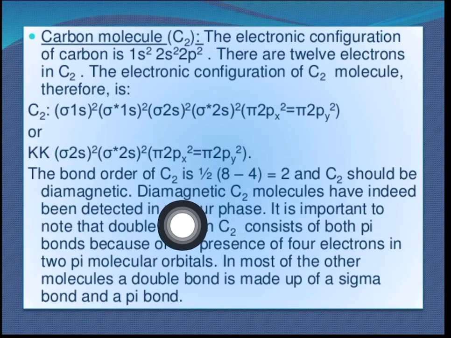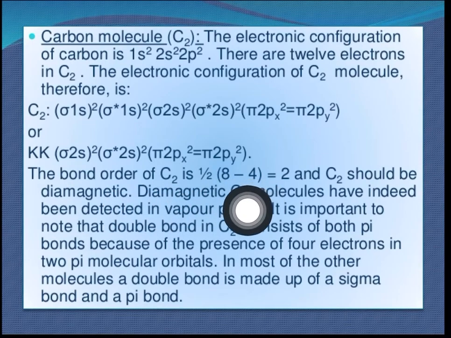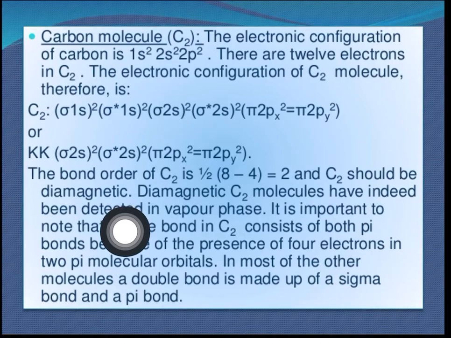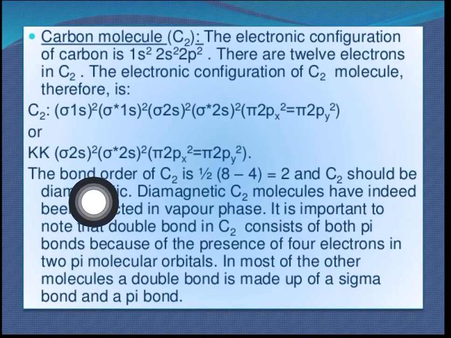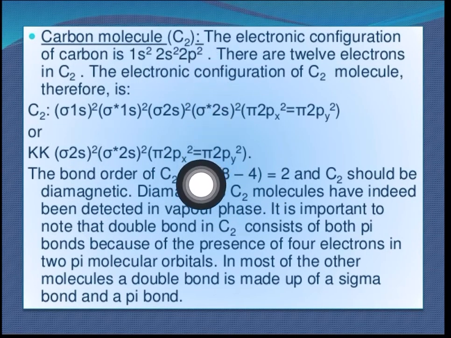So when we are calculating this, our bond order is coming to 2. So it is a diamagnetic property for the same. Here this example is already given in your textbook also. So you can refer to that, the diamagnetic property is there.